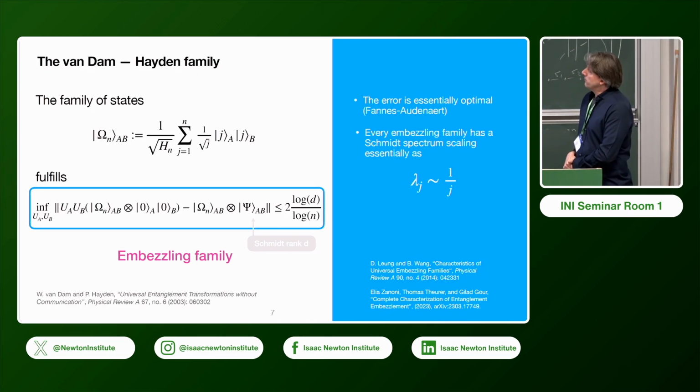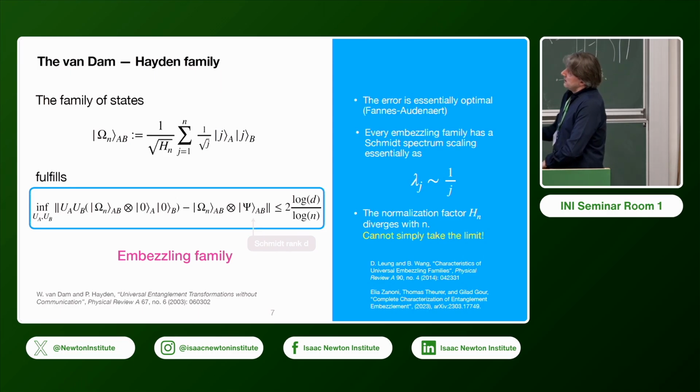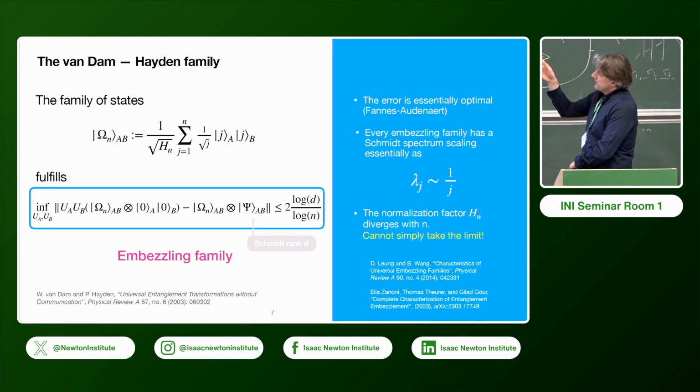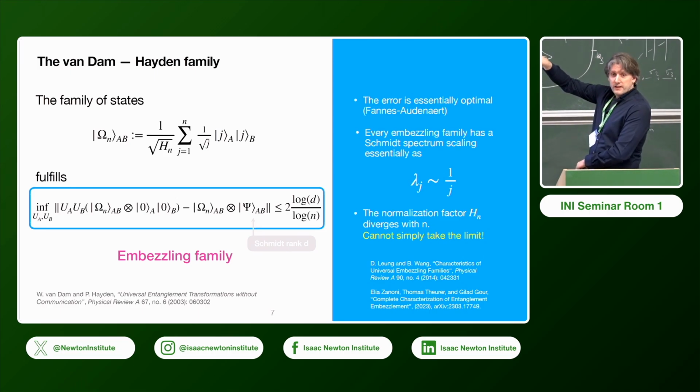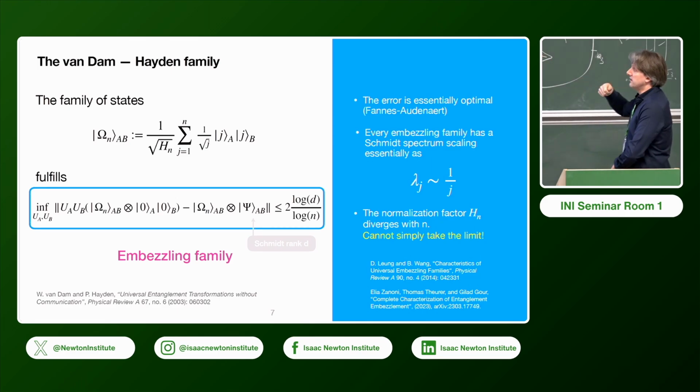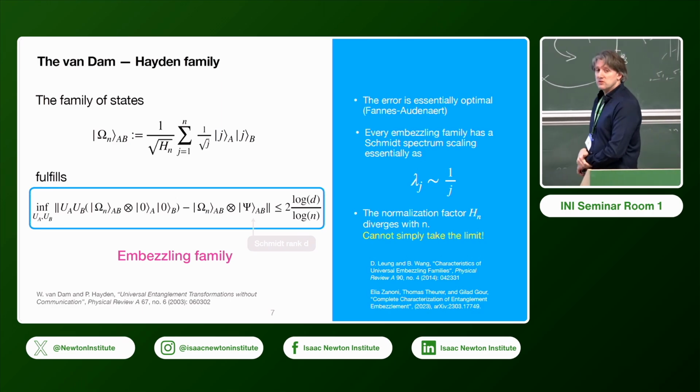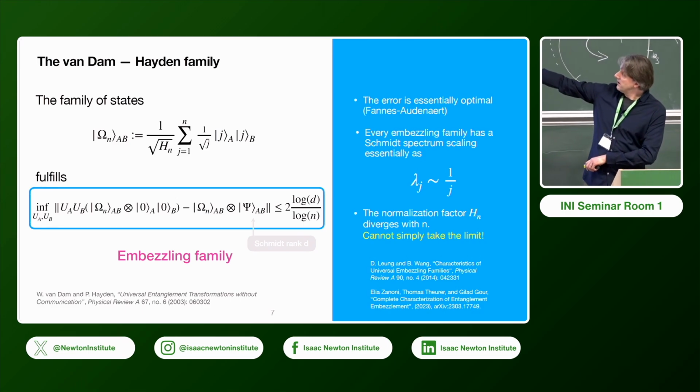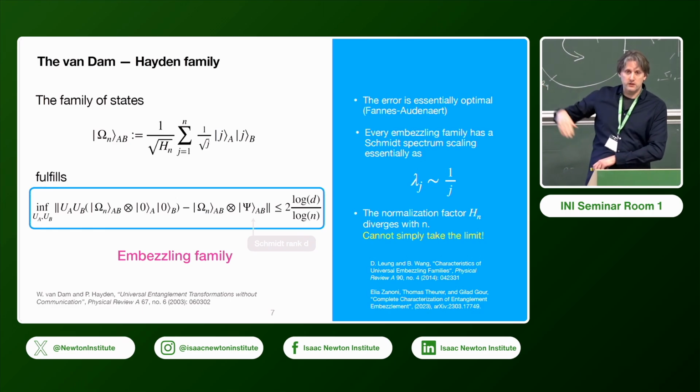So, now what we wanted to do in our work is basically ask whether you can also find an idealized resource of which this family of systems is a limit. We want to find a single state on some quantum system that already has this property, which is shown here, but without varying the dimension n.